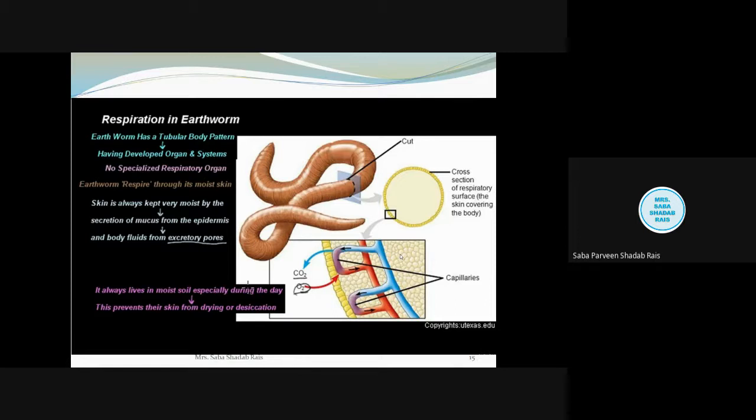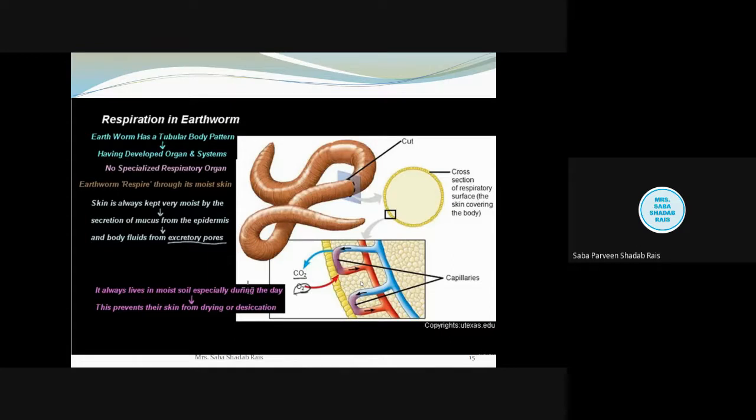Now see, after the oxidation of food, what will be generated? Carbon dioxide. In the same way, carbon dioxide will also be released from the cell after oxidation. It is going to be excreted. Now this excreted carbon dioxide will readily mix inside the blood capillaries, because the blood capillaries are very thin and permeable for the respiratory gases, and thereafter it is going to be thrown out by simple diffusion.